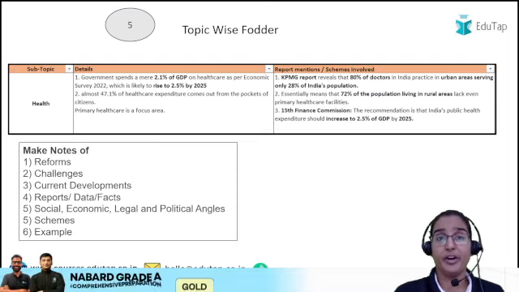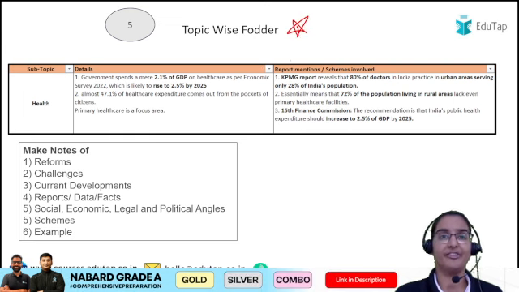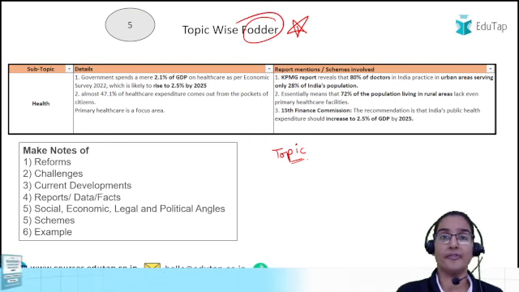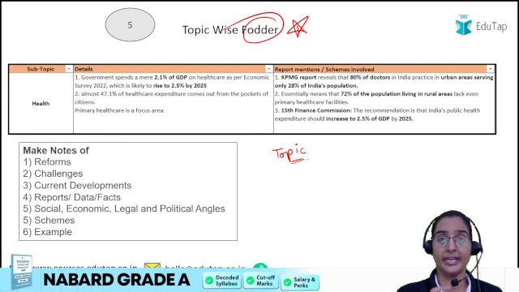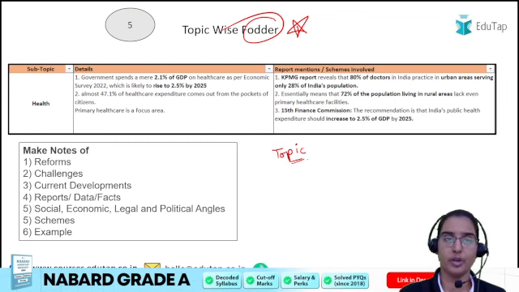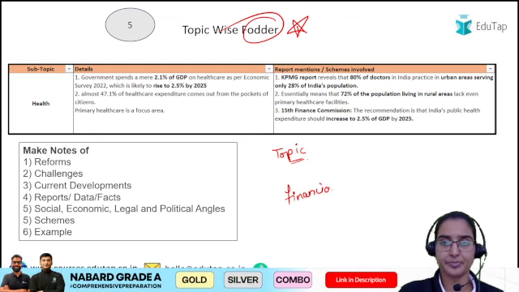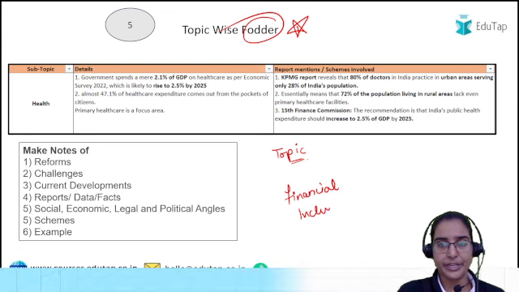Then, one very important thing without which your descriptive part remains useless is the topic-wise fodder material. See students, for every topic that you are studying, if any particular topic is given in our syllabus, then for that you need to have the fodder material. Now, what is this fodder material and how can you prepare it? So students, for example, we have the topic of financial inclusion.